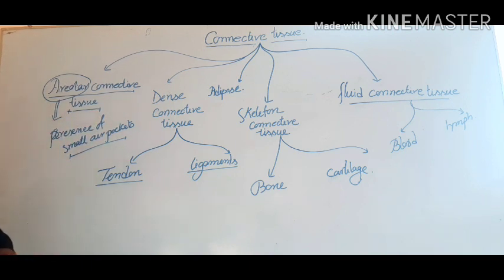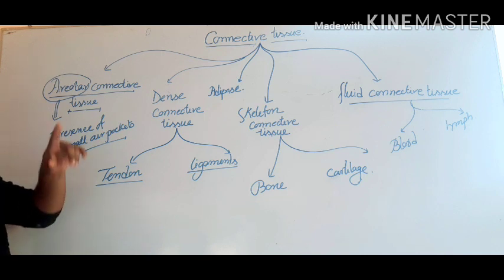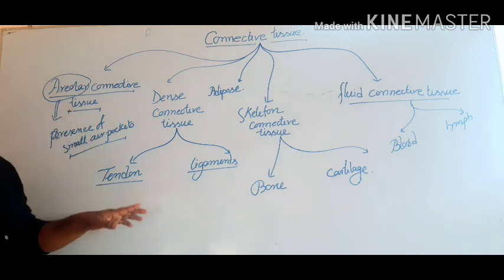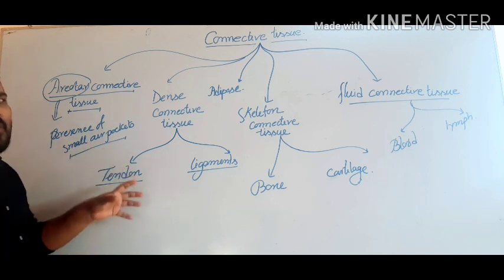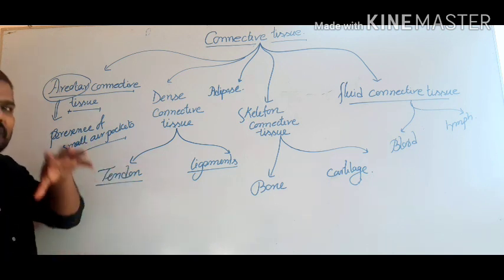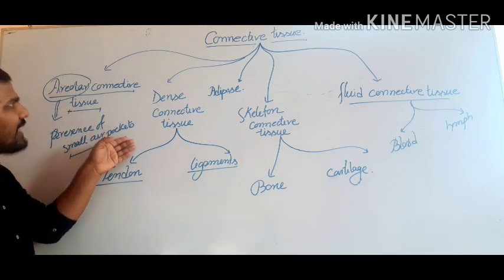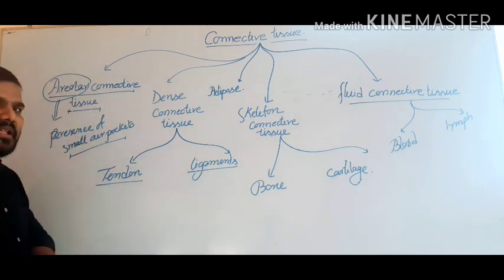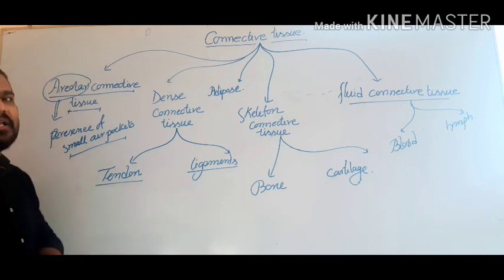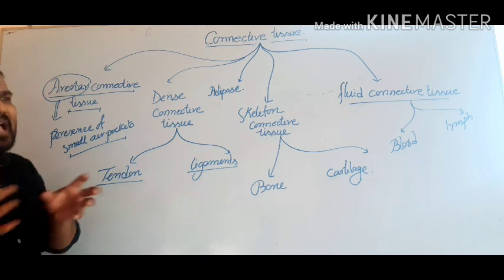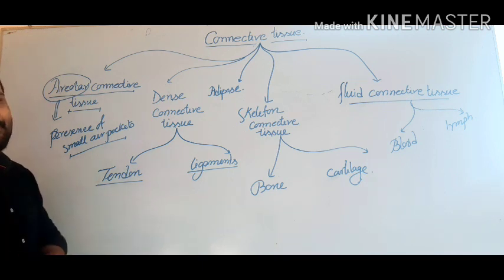Now, between the fibers like the collagen fiber and the elastin fiber, and the cells like the fibroblasts and the macrophages, some small air pockets are present. That's why it is termed areolar connective tissue. Due to the presence of the small air pockets, the binding between the fibers and the cells is quite loose in nature.